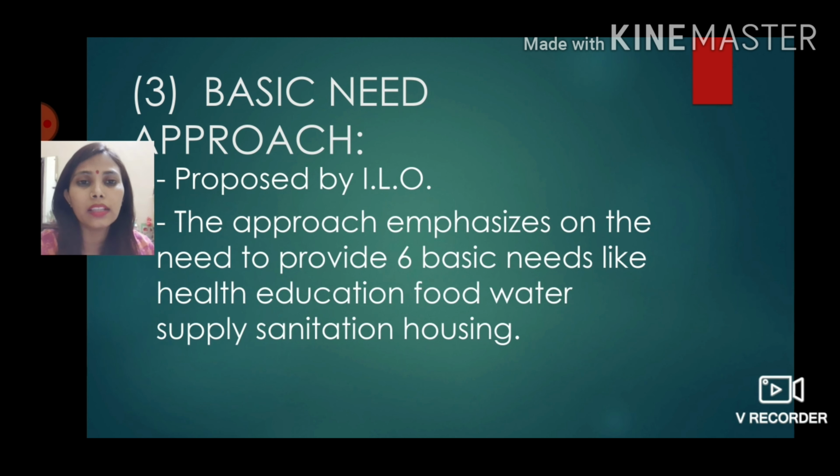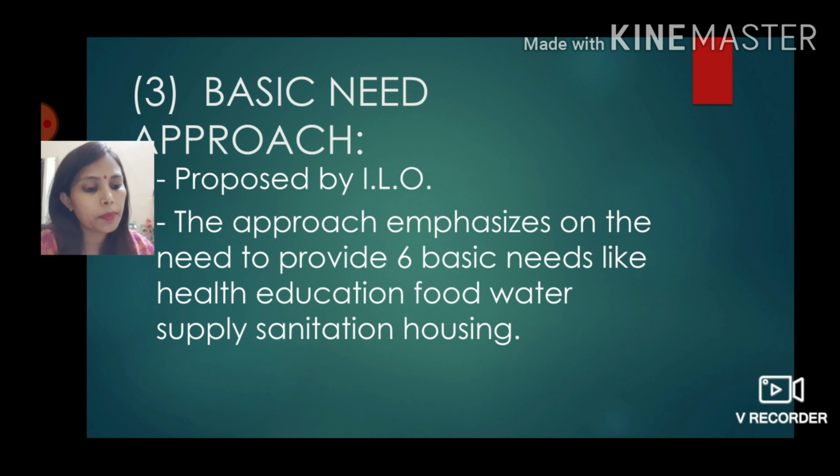If these basic things are provided to the citizens, that means the citizens have a wide choice, which is the main thing of human development: that people have wide choice and opportunities. So if these basic things are available, people are living a good life, their health is good, so human development is there. So this is the third approach, basic needs approach.